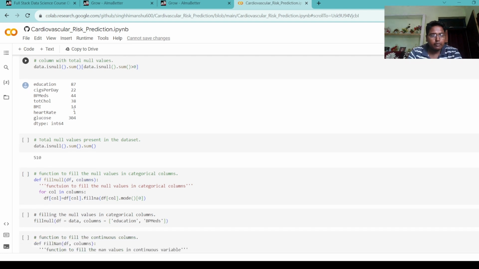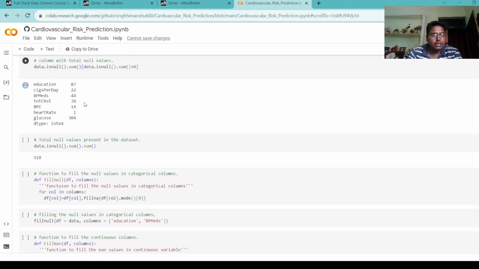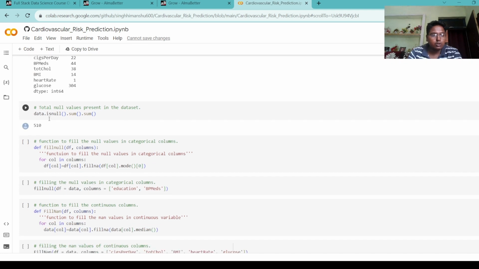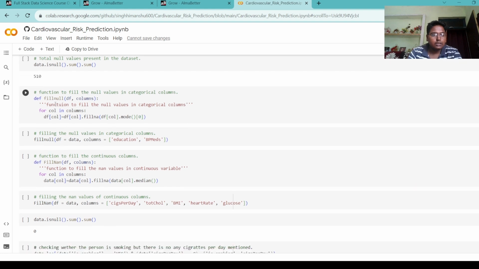And then we check the columns with total null values. Here we see clearly education has 87 null values, cigarettes per day has 22, and so on. Through this method we check the total null values present in our dataset. Total 510 null values are present in our dataset.